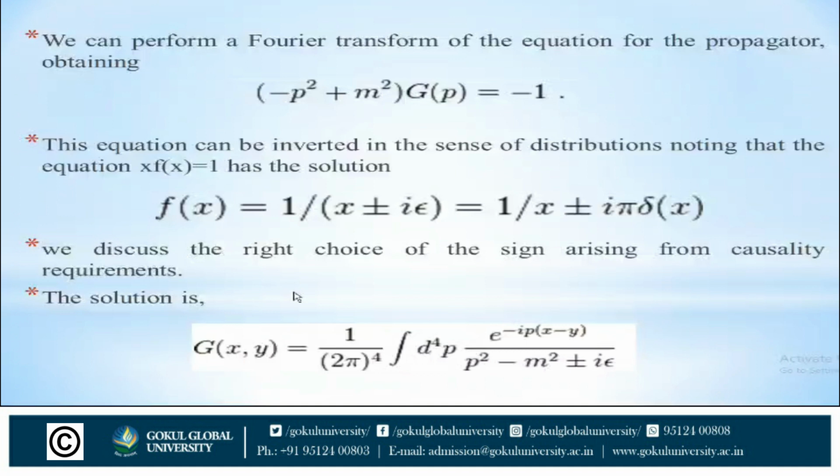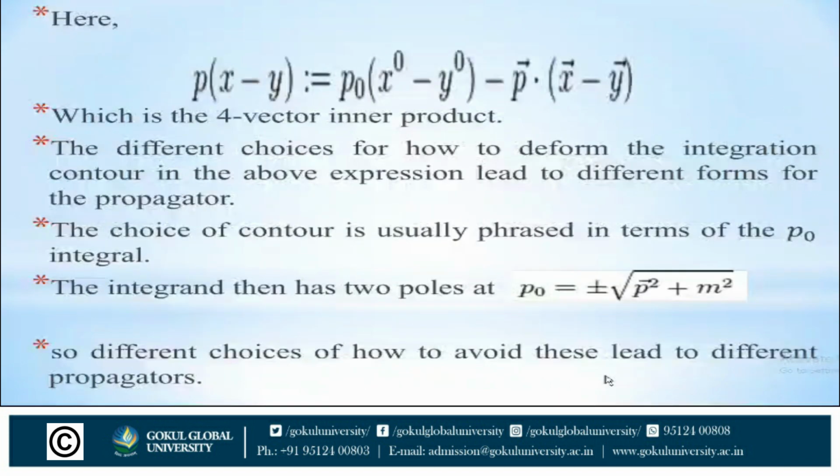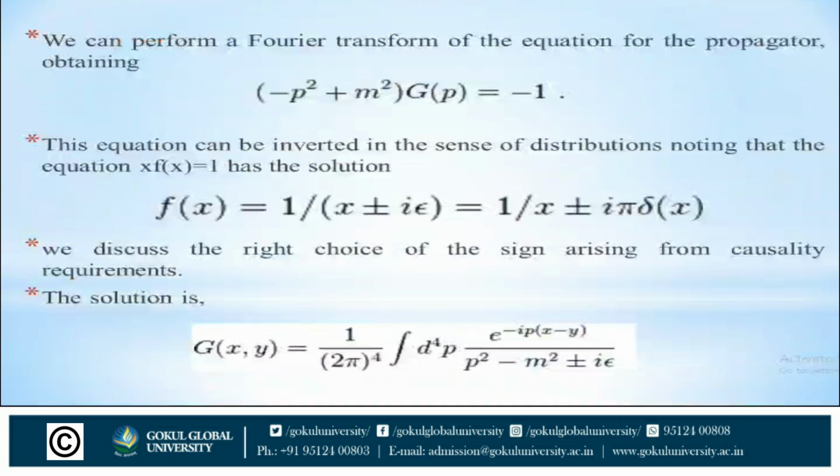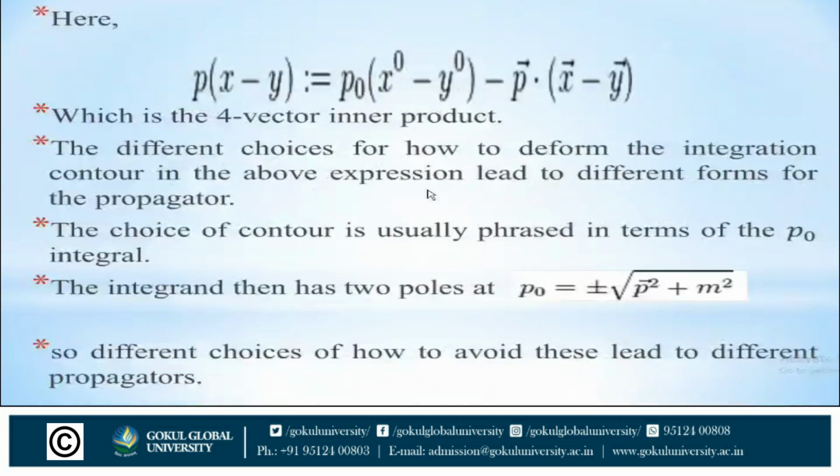Now we discuss the right choice of the sign arising from the causality requirement. So the solution is G(x, y) = 1/(2π)⁴ ∫ d⁴p e^(−ip(x−y)) / (p² − m² ± iε). Now here what is p? p(x − y) = p⁰(x⁰ − y⁰) − p⃗·(x⃗ − y⃗), which is the 4-vector inner product.